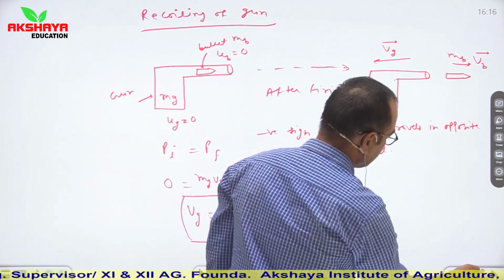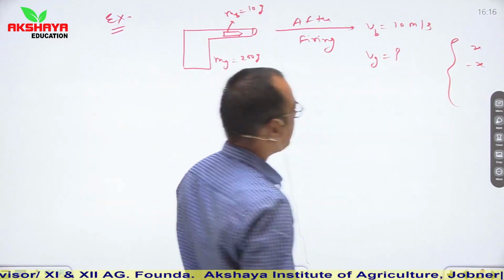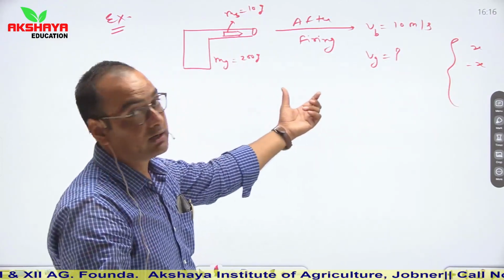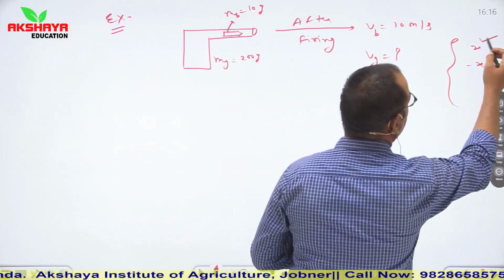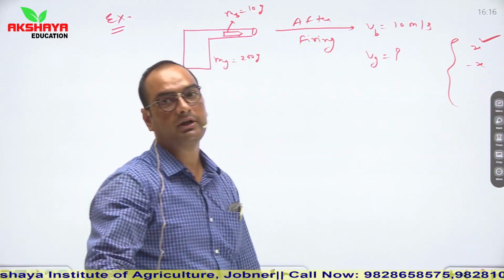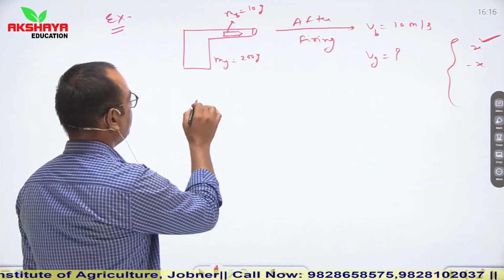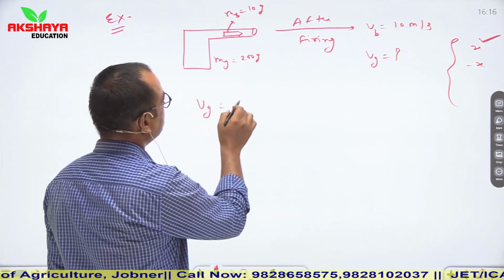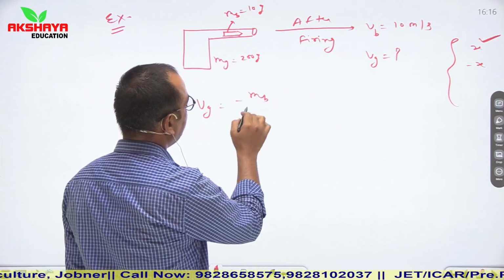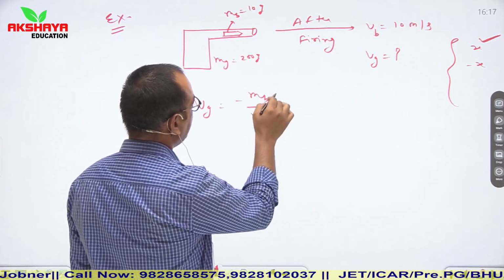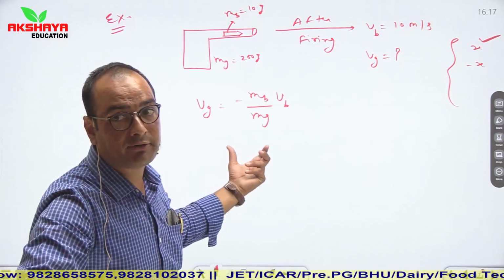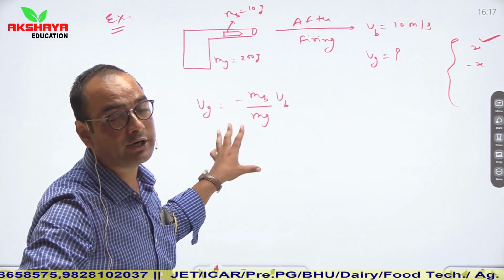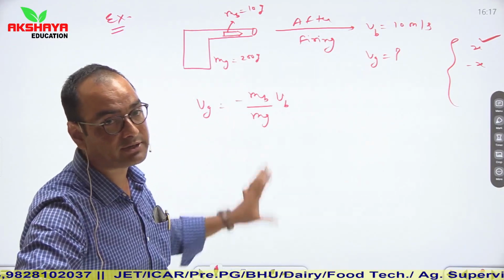So here in our question we are asked the recoil velocity of the gun, it means we have to tick the answer which is positive in magnitude. So Vg is equal to minus mb upon mg into Vb. If you remember this formula, then it's okay, but if you don't remember this formula, then no need to panic, simply use momentum conservation.